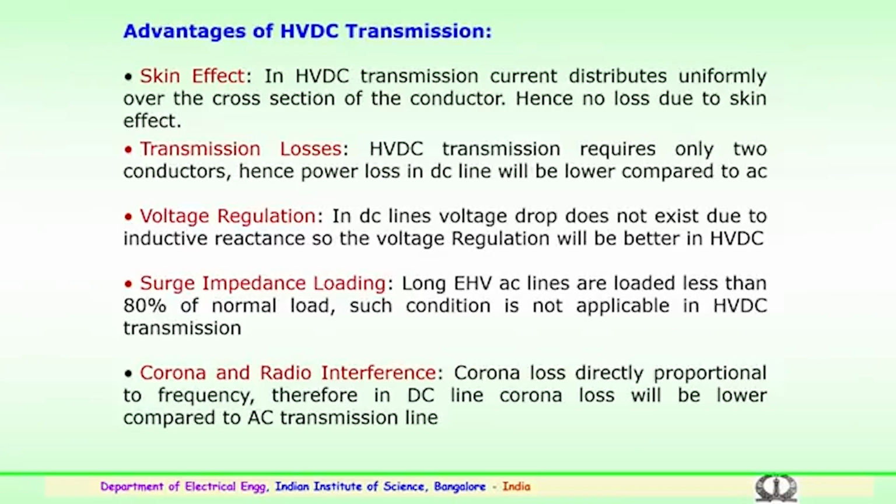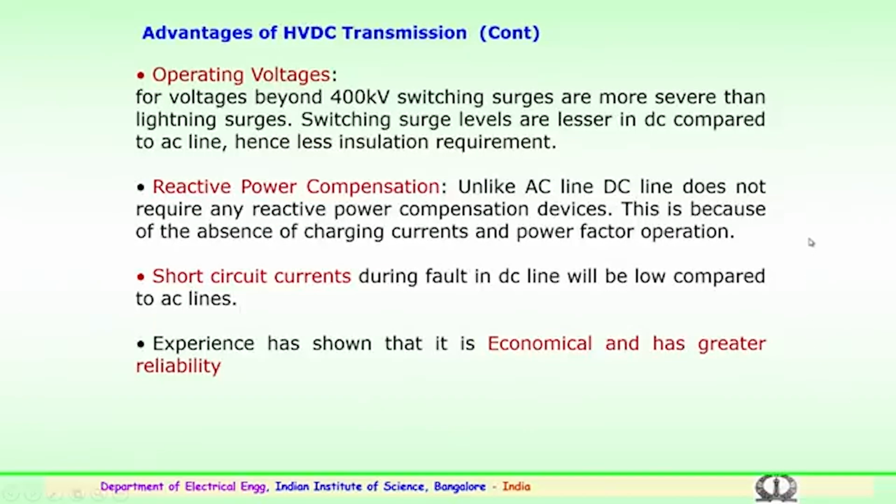This has been studied a lot and a lot of literature is available pertaining to this. So, the operating voltages, particularly for 400 kilovolts and above, we all know that apart from lightning and normal power frequency voltages, switching surges or switching impulse voltages are more severe than the lightning surges. So, switching surge levels are lesser in DC in comparison to AC line. Hence, the requirement of insulation for the DC line gets reduced.